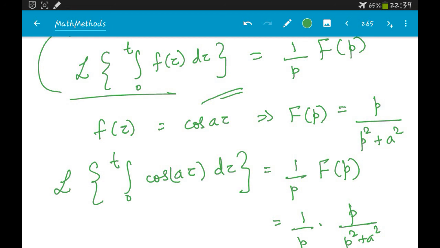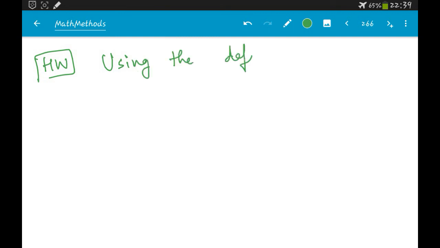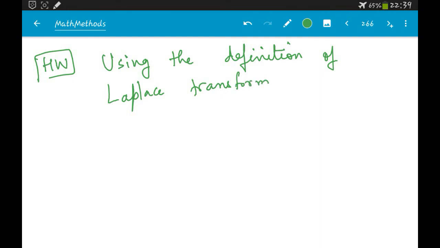Alright, now I'll give you a few problems and you can try to solve them. Using the definition of Laplace transform, verify the following. What is the definition of Laplace transform?